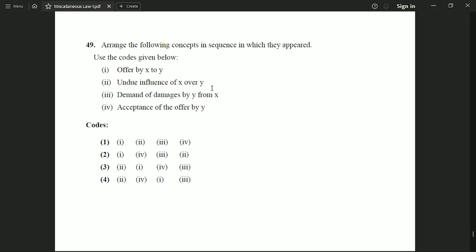Next question is, we have been given 4 statements, and we have to arrange them in the sequence in which they normally appear in a normal case.